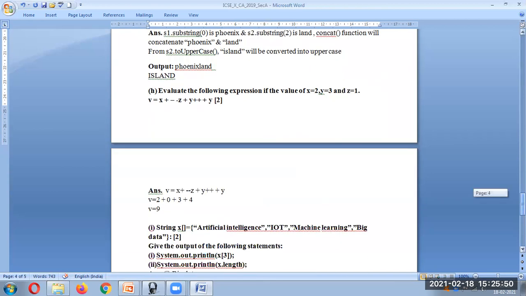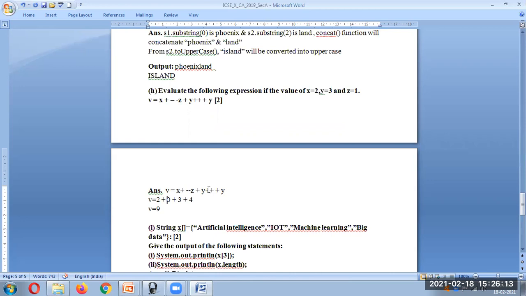Okay. Question number H. Write the expression. Now here the expression is given. So here let's say v is equal to x plus minus minus z plus y plus plus plus y. So here x value is what? 2. Then what is the value of minus minus z? Minus minus z means this will get decremented. 1 will become 0 over here.